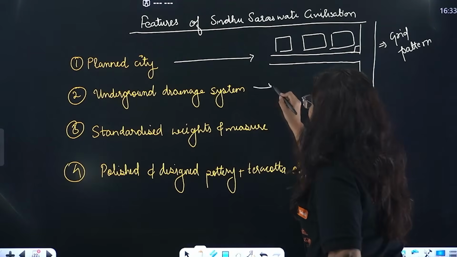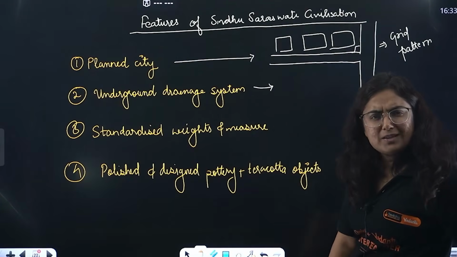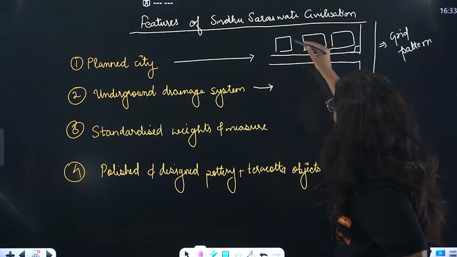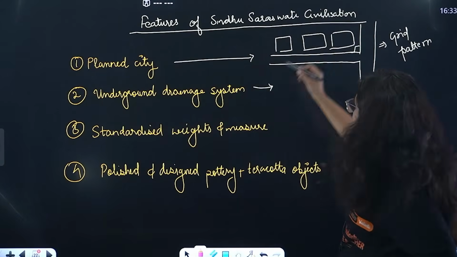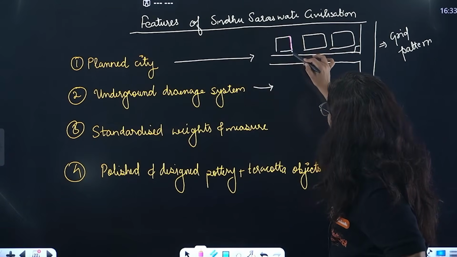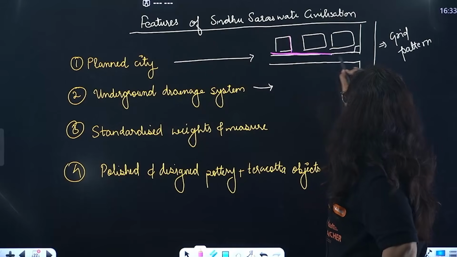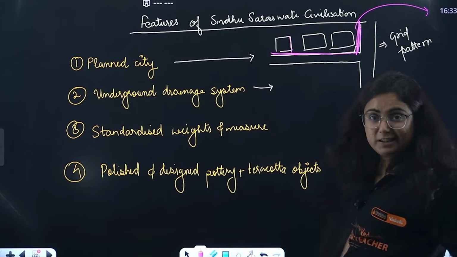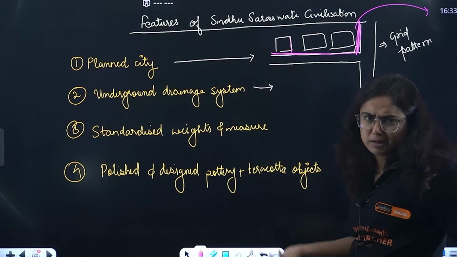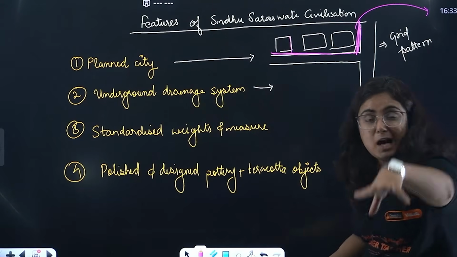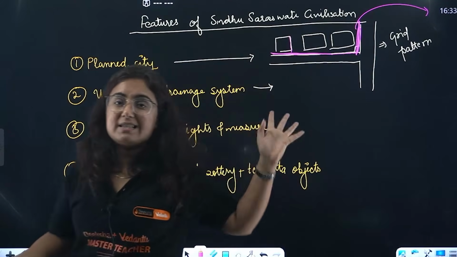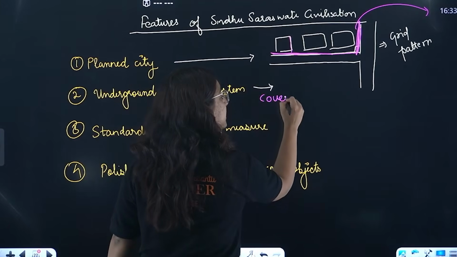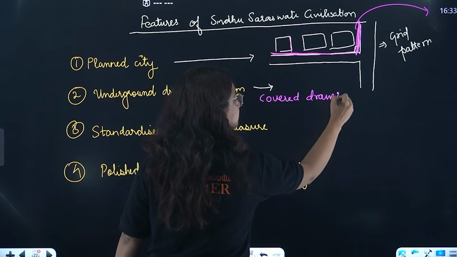Then we have underground drainage system. What was it? See, every house has some dirty water of use, right? After it comes out from a drain, it mixes with another drain in the main lane, connecting with another lane, then connecting with the lane outside the city. The planned cities are likewise. But still now in India, there are a lot of cities in which these drains are not covered. And they had those underground covered drains at that time.